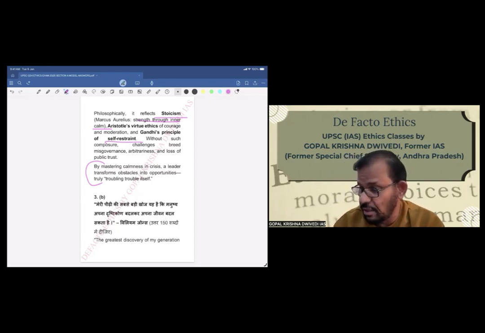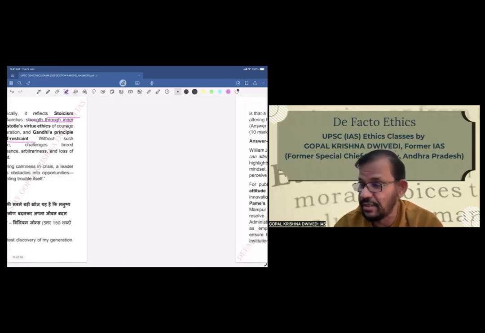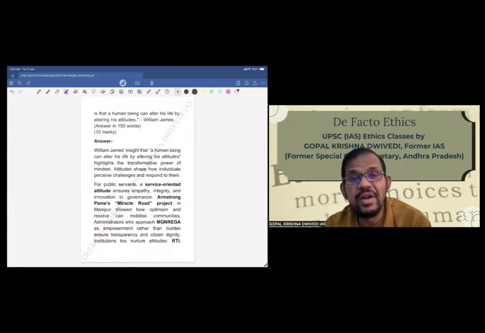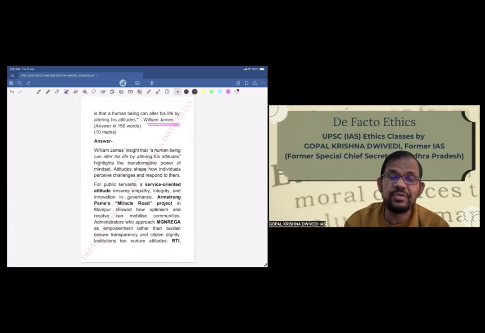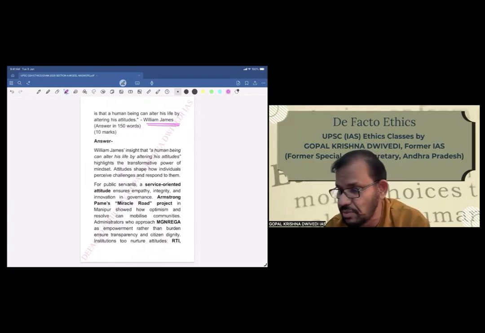The quotation is: the greatest discovery of my generation is that a human being can alter his life by altering his attitudes. This is what William James has told. Because attitudes will change the life. If you change the attitude, your life will change. So this is what has to be explained. Now let us see.